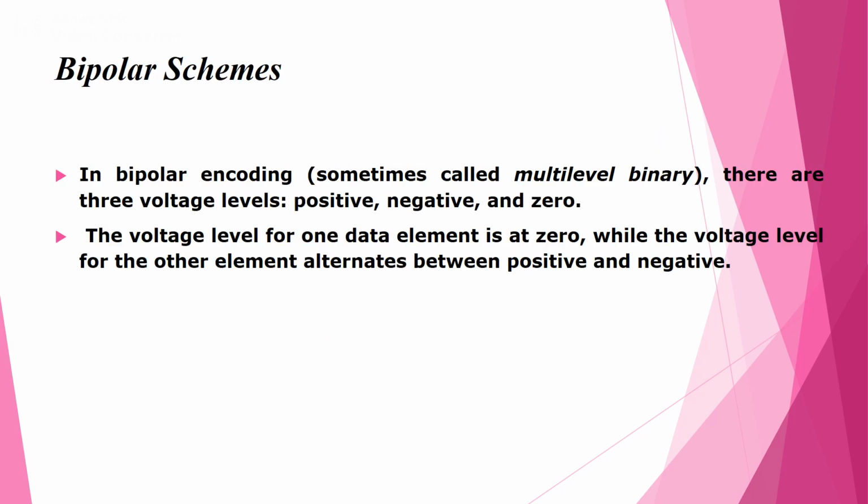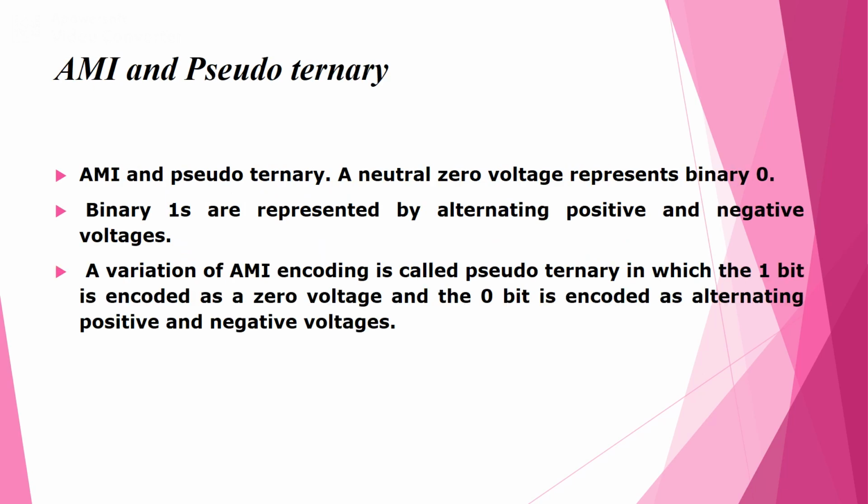In the case of bipolar encoding scheme, there are three voltage levels that can be considered: positive, negative and 0. The voltage level for one data element is at 0, while the voltage level for the other element alternates between positive and negative levels. So here we can have two categories: AMI, that means alternate mark inversion, and pseudo ternary.